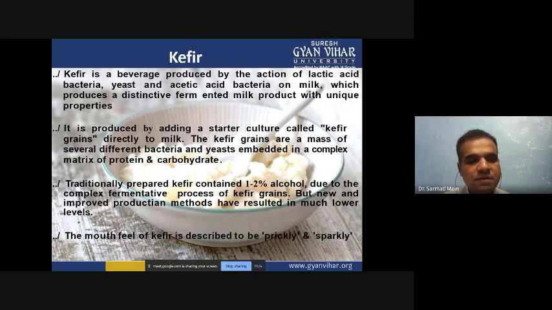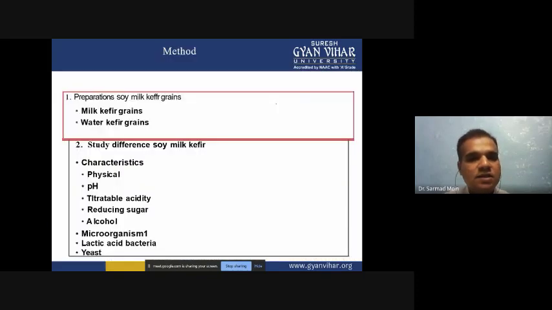Traditionally prepared kefir contains 1 to 2% alcohol due to the complex fermentative process of kefir grains, but new and improved production methods result in a much lower quantity of alcohol. The mouthfeel of kefir is described as prickly and sparkly. Now the method of kefir production. First we have to prepare the kefir grain. Milk kefir grain and water kefir grain, these two types of kefir grains we will prepare.